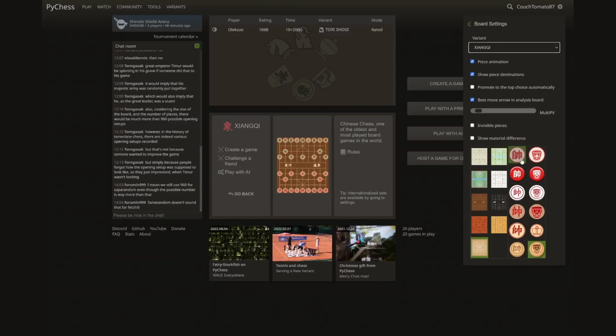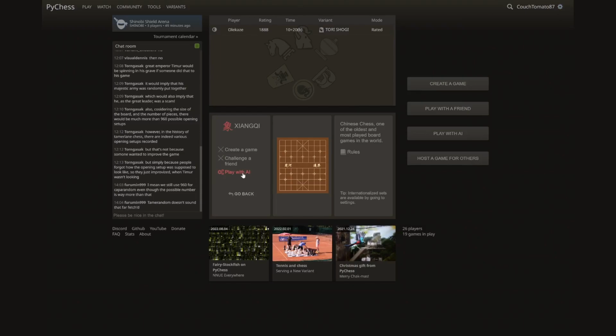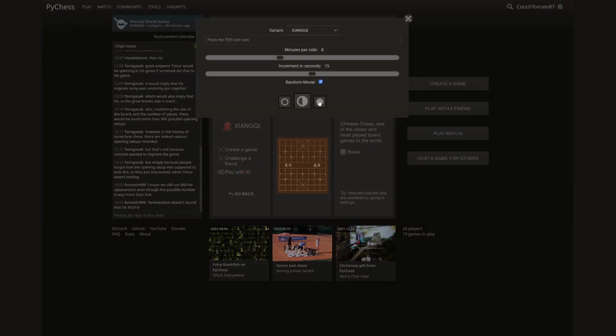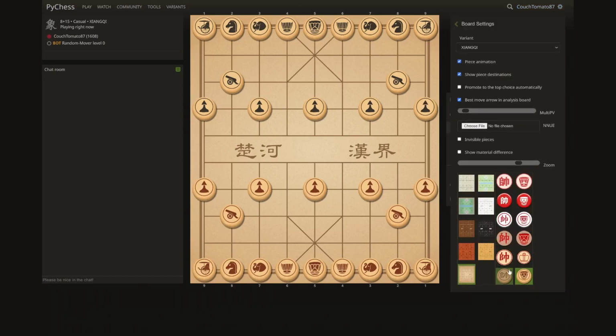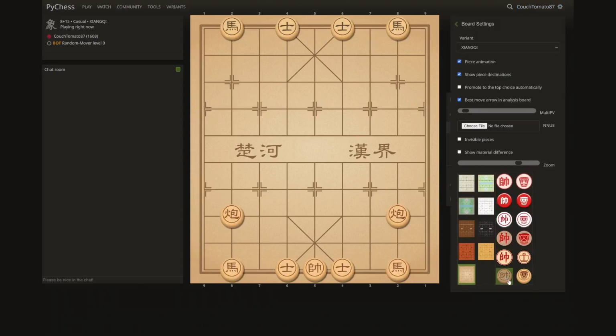And you can see up here that the default is the Chinese character. And actually this whole left side is Chinese characters, but on the right we have internationalized pieces. So you could go back and forth between these, as well as change the board. So now if I go into Xiangqi, you can see it's the pieces that I chose and they're internationalized. And if I ever want to change it back, I could just go here and do the same thing.